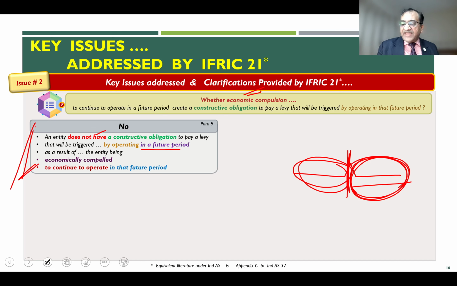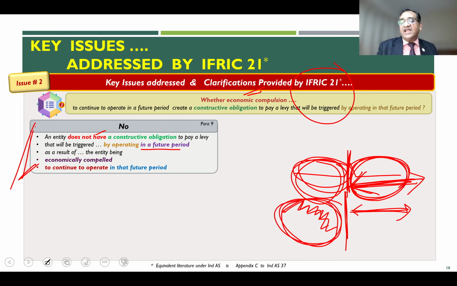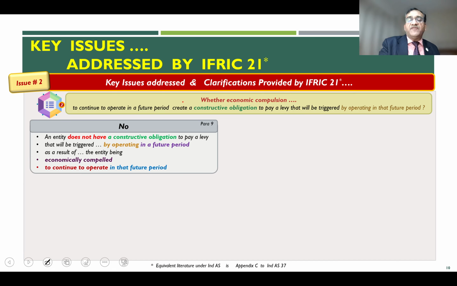That means even if the entity is economically compelled to operate, there is no way you can conclude, as per IFRIC 21 as it exists today, that the liability is there in this period. Liability gets fastened only at this point in time. So, does economic compulsion create a constructive obligation? No. That is the answer given by paragraph 9.